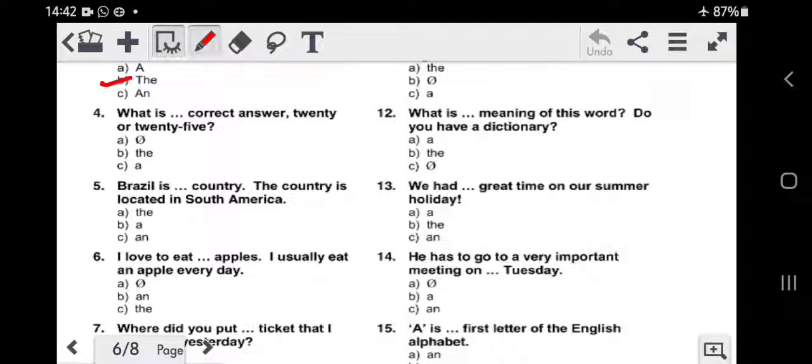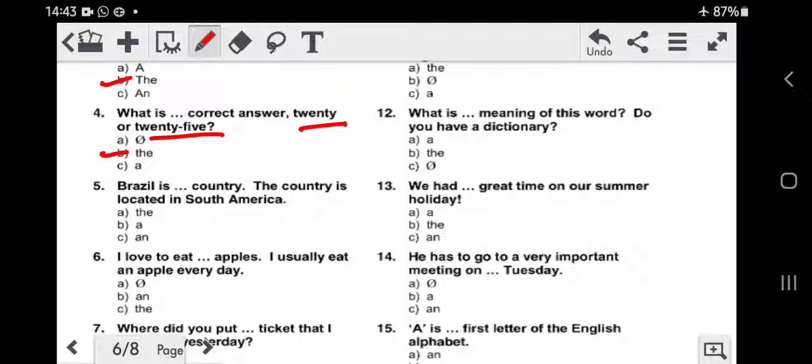Alright, let's come on to the fourth one. What is dash correct answer? 20 or 25? Now they are giving you two options. One is 20, the other is 25. Now they are asking you what is the correct answer. So any one answer which is specific, therefore we use the article the.